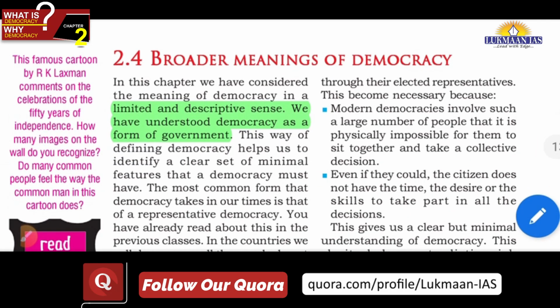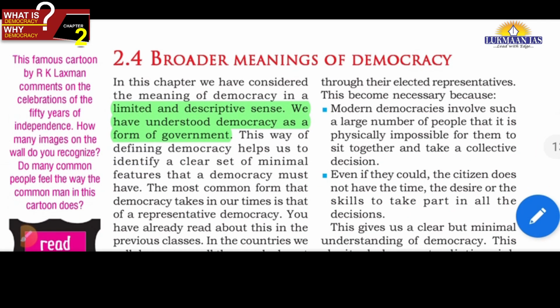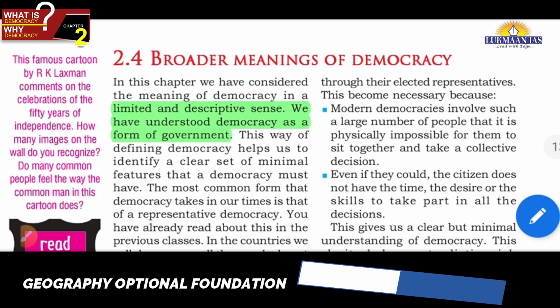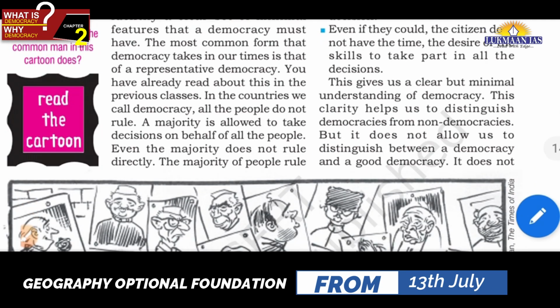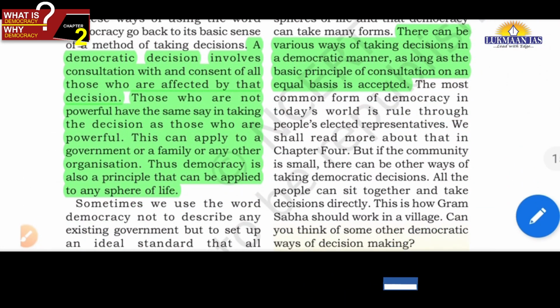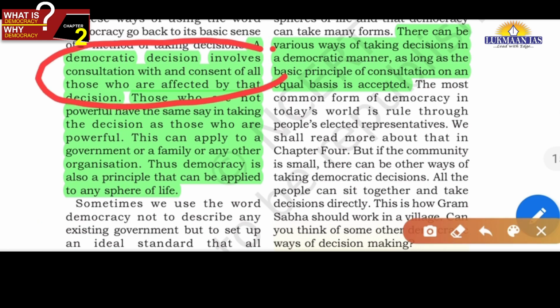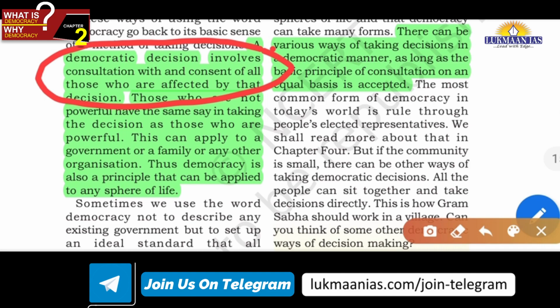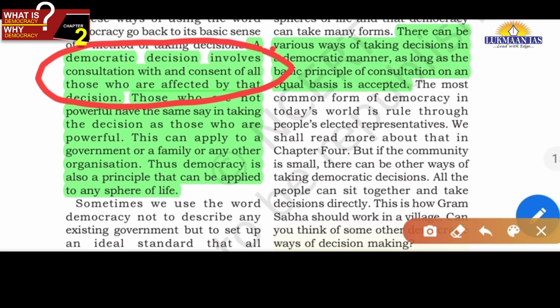Now friends, to end this chapter, we will be discussing broader meanings of democracy also. So friends, you will study this on your own. The democracy we have discussed till now is in respect of rulers and ruled, but the concept of democracy can be applied at various places also, for example, in our family, in any organization. In fact, the basic principle of democracy is that it involves consultation with and the consent of all those who are affected by a decision. If any decision is being taken and someone is affected by that decision, then consultation with that person should be there, and the consent and opinion of that person should also be included in the decision making. This is the basic principle of democracy, friends.